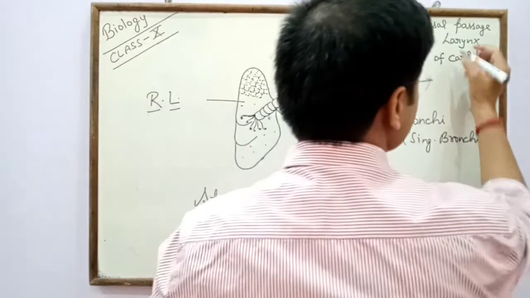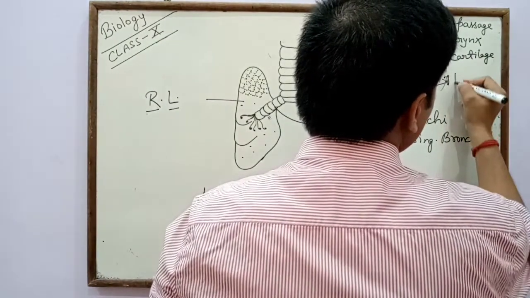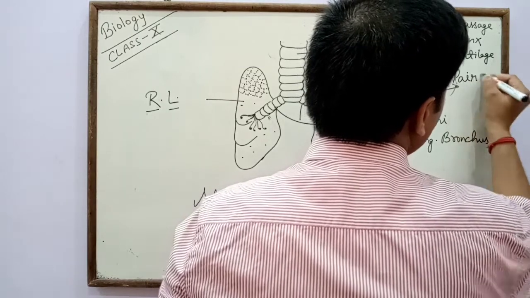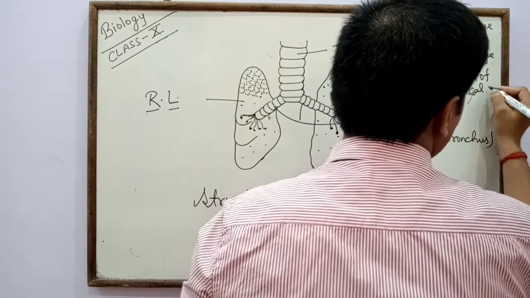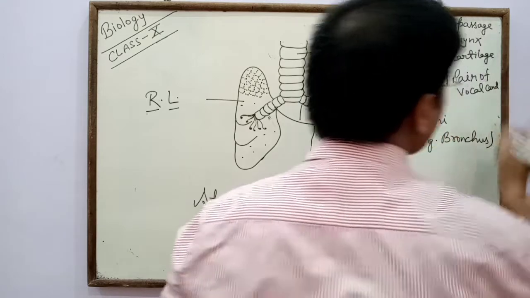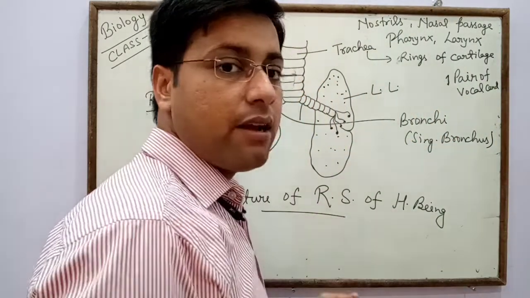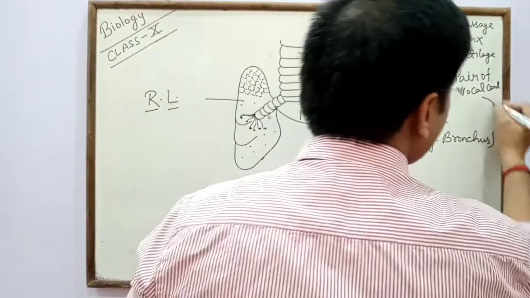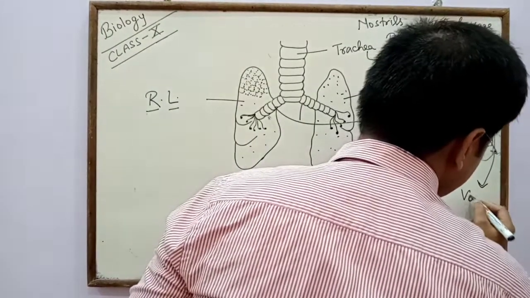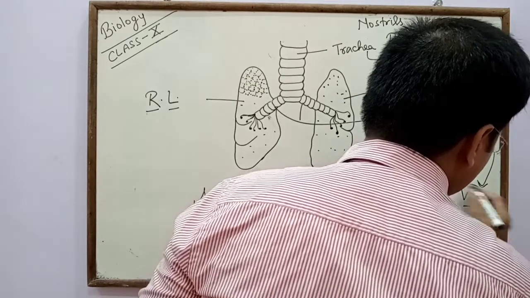In the larynx one pair of vocal cords is present, and due to vibration the vocal cords produce voice.